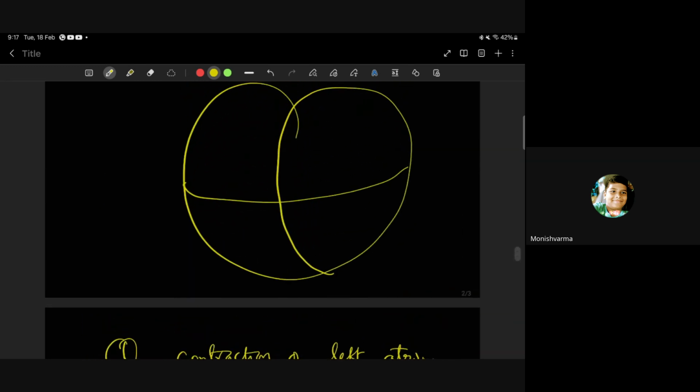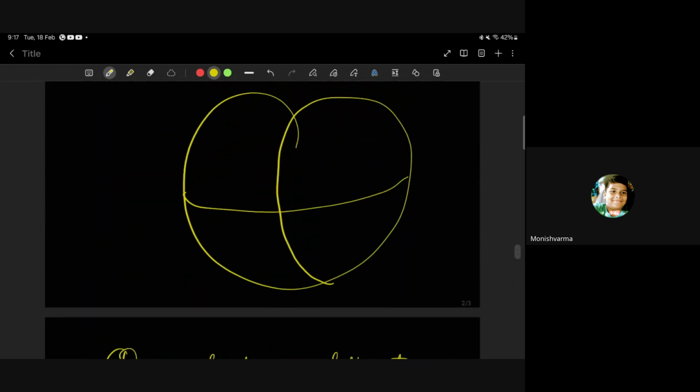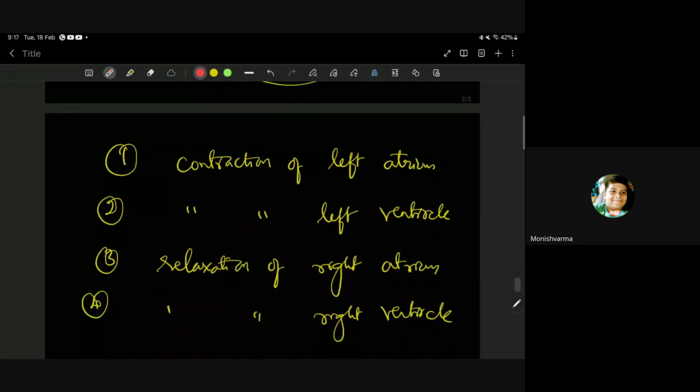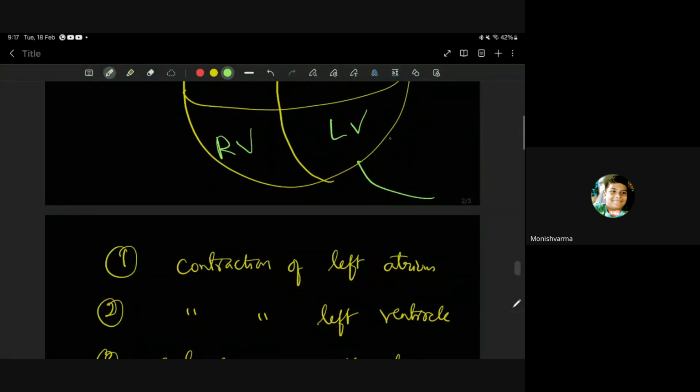Ma'am, contraction of left ventricle. Yes. So this is right atrium, right ventricle, left atrium, left ventricle. Oxygenated blood means the blood which has got oxygen, right? When it is supplied to all parts of the body, this is the aorta, which is carrying oxygenated blood to all parts of the body. This is the pulmonary artery, which is carrying deoxygenated blood to the lungs.